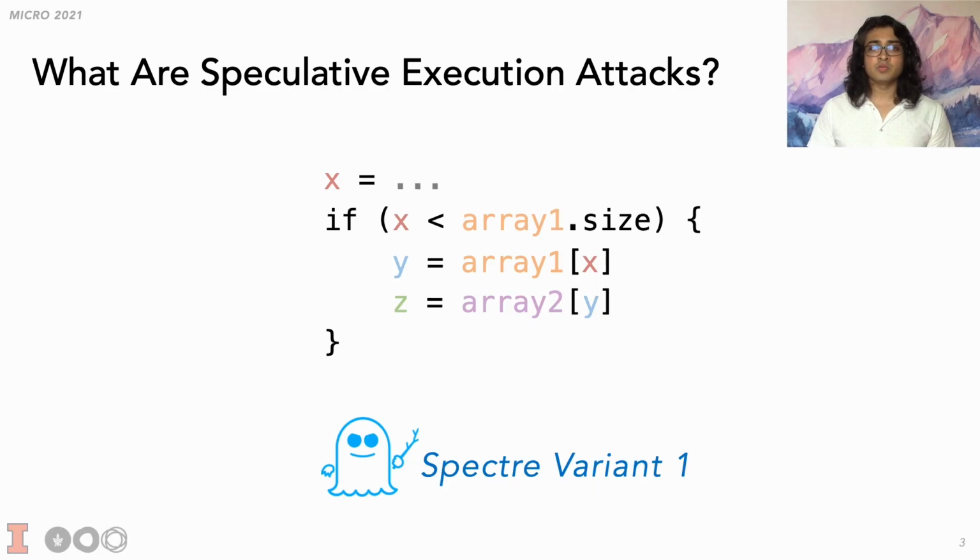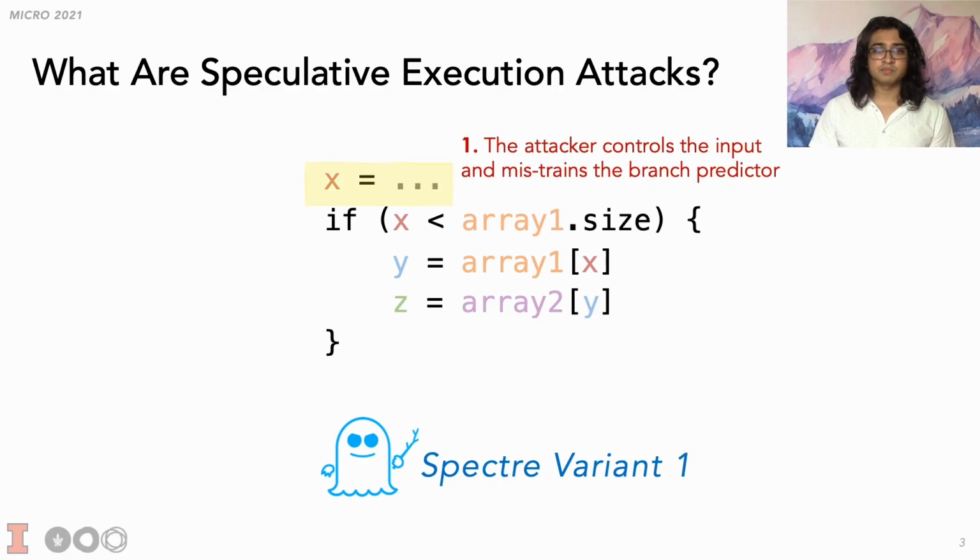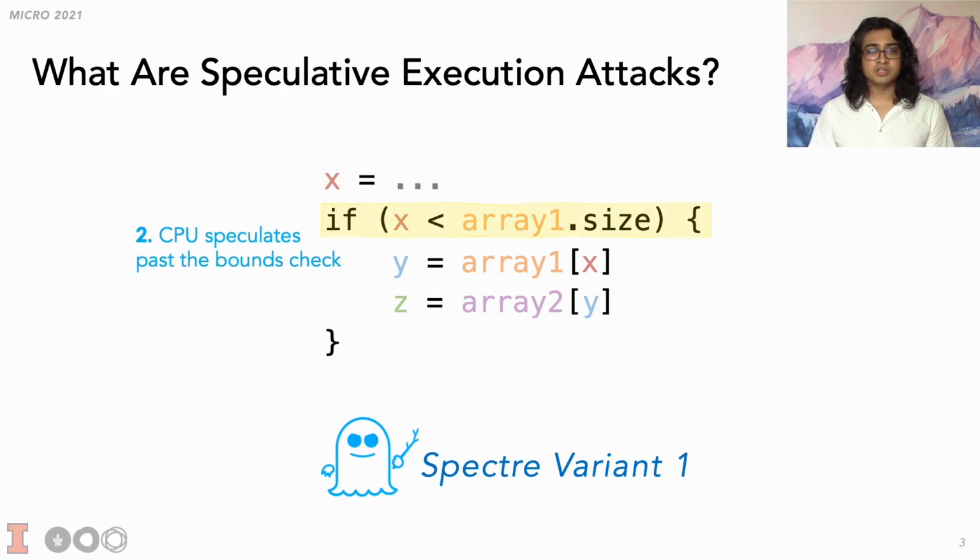Suppose we have the following code where X is used to perform an indirect access on array 2. A bounds check theoretically prevents the program from reading data beyond the arrays. However, an attacker can use speculation to trick the processor into doing just that. The first steps the attacker performs is to control the input and mistrain the branch predictor. After that, the CPU will use the mistrained predictor to speculate past the bounds check.